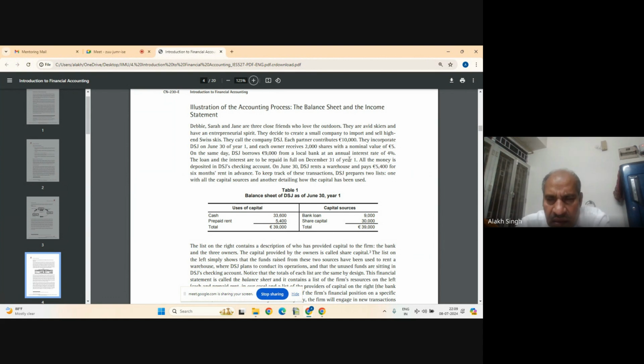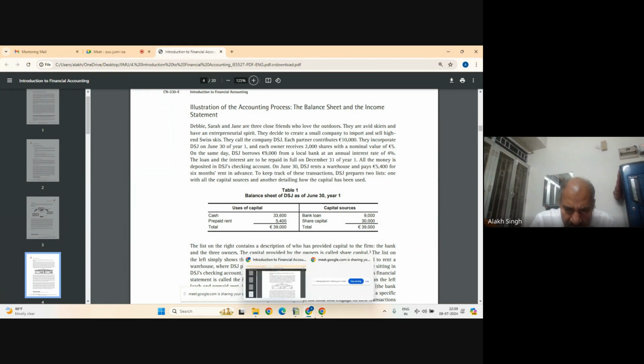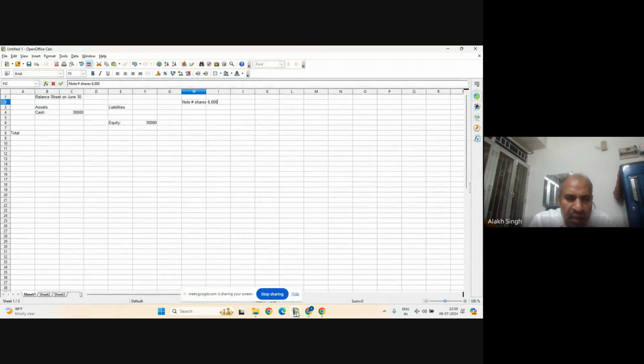So this is going to be a short-term loan because it is going to be paid within 6 months. The loan is 9,000, so on the liability side we write bank loan, 9,000. Now there must be something on the asset side where this 9,000 has been spent, or if it is cash, then we will add some more. Let's see what the next part is.